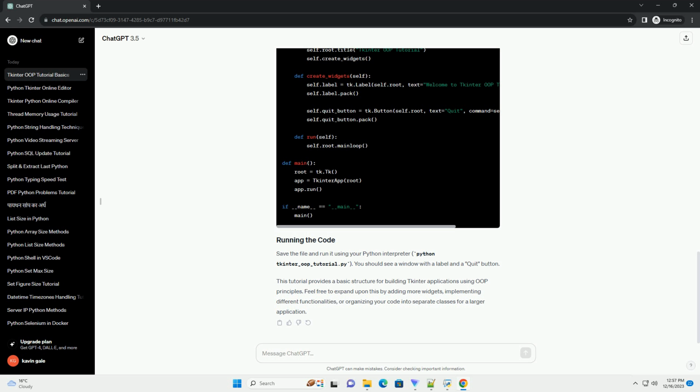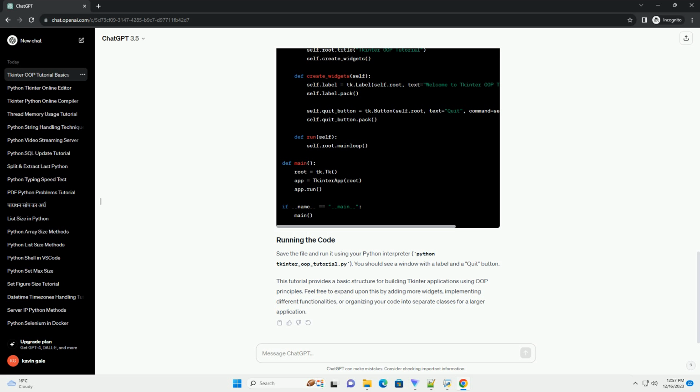Certainly. Below is an informative tutorial on creating a Python GUI application using Tkinter with object-oriented programming, OOP, principles. This tutorial will guide you through creating a basic Tkinter window using classes and objects. Make sure you have Python installed on your system. Tkinter is included in Python's standard library, so there's no need for separate installation.